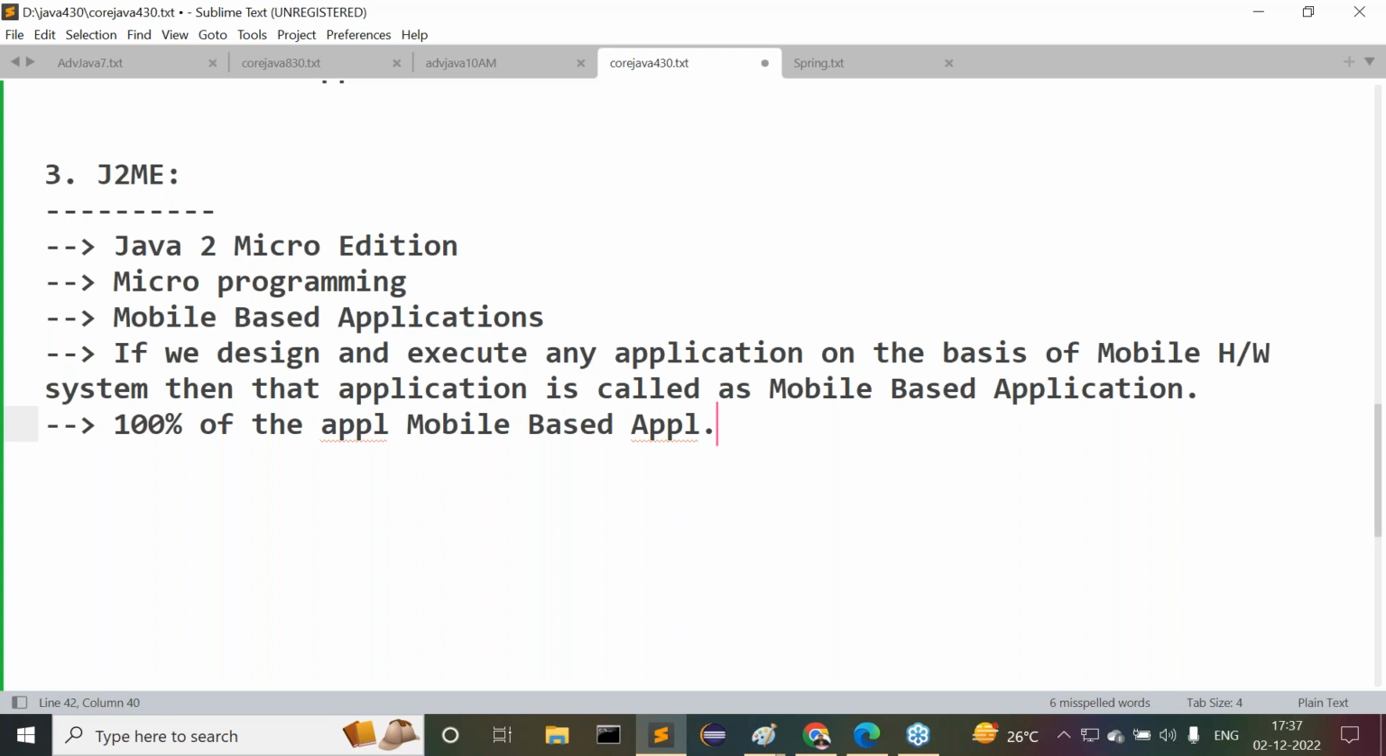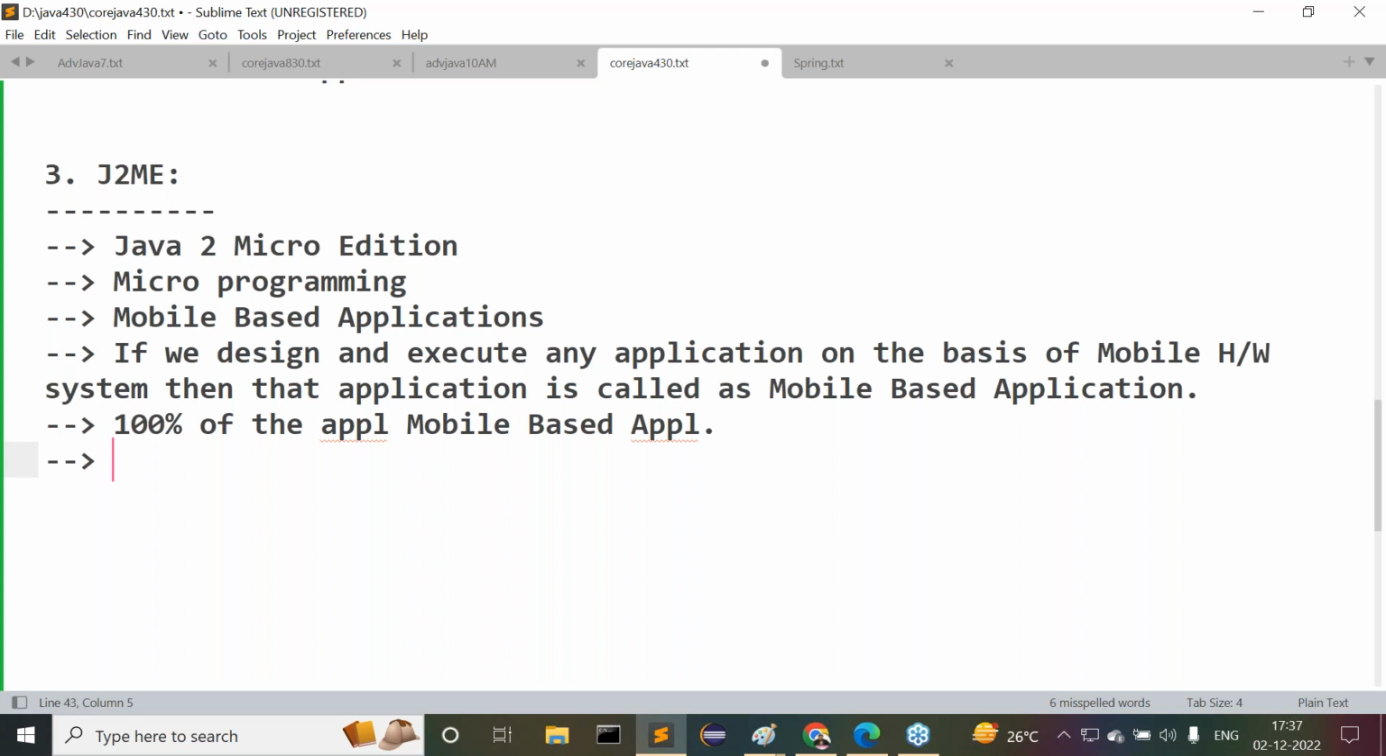I want to pay some bills through PhonePe. I don't have cash, so I want to go for digital payments. Then I want to use PhonePe, so the PhonePe app must be available in our mobile. That is also a mobile based application. So these many applications are mobile based applications.